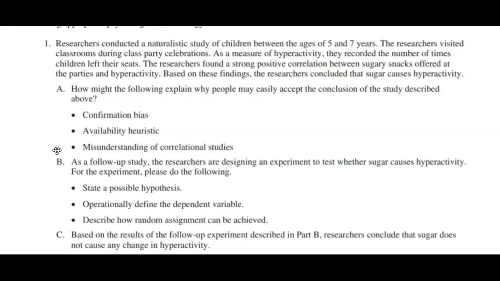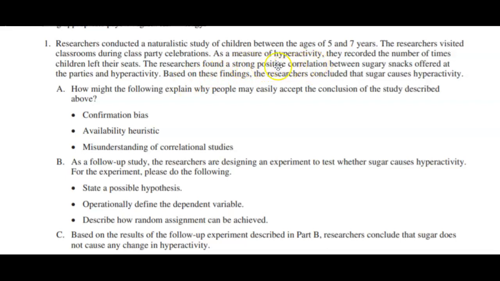It says, researchers conducted a naturalistic study of children between the ages of 5 and 7 years old. The key words here are naturalistic study, okay? The researchers visited the classroom during class party celebrations. As a measure of hyperactivity, they recorded, another key word, the number of times the children left their seats. The researchers found a strong positive correlation. Again, this is key right here.